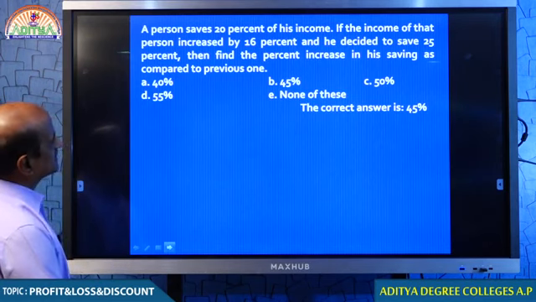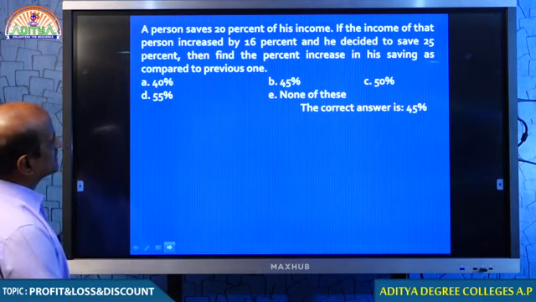A person sells 2 horses for 480 rupees each. On the first, he gains 25%. On the second, he loses 25%. Students, do you remember how to answer this question?